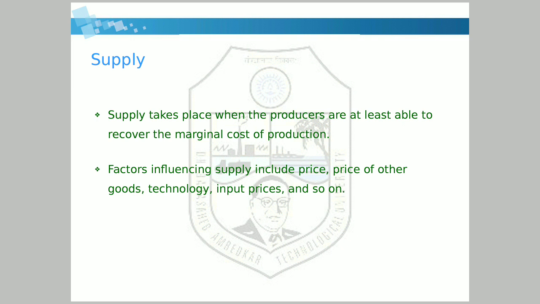If the technology improves, the production cost decreases, right? If input prices increase, like the price of raw material increases, then the supply cost also increases, right? If the price of other goods increases, the supply of that product will decrease, or if the price of other goods decreases, we will supply more. So supply will increase.